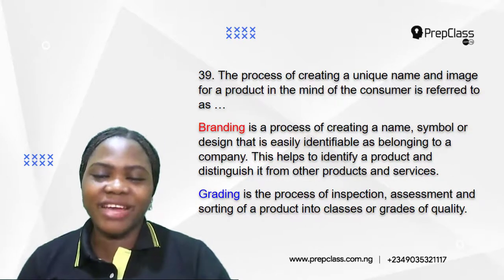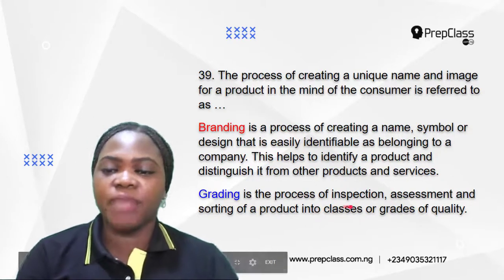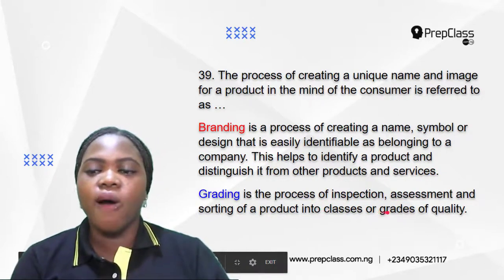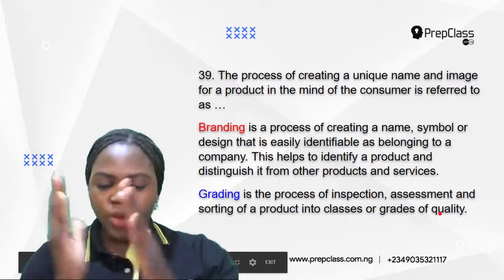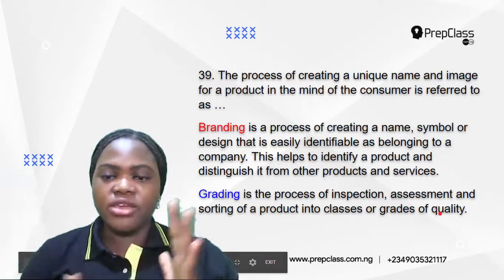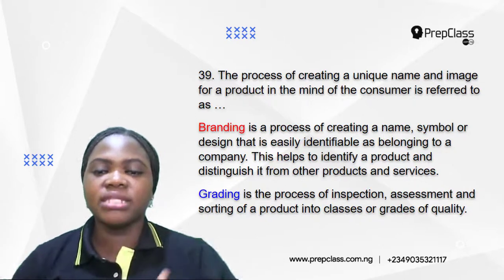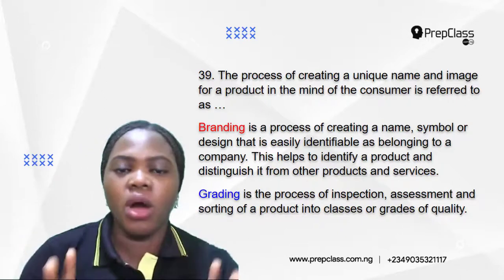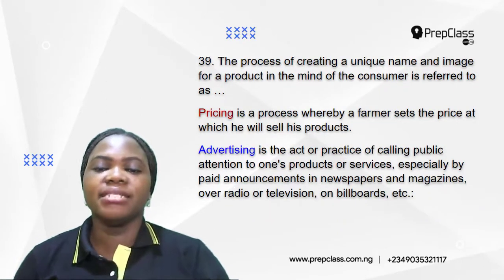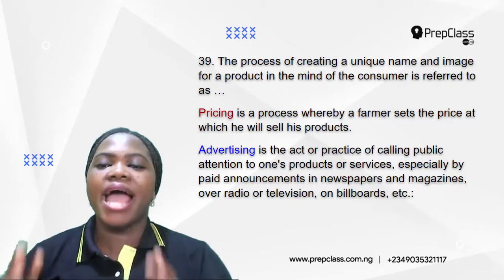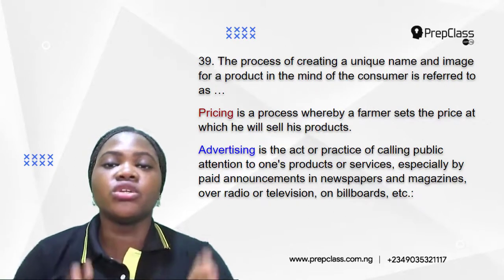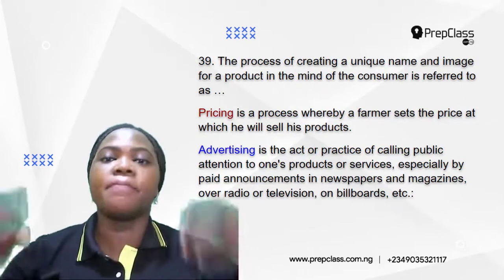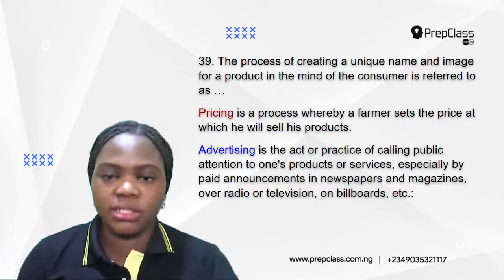Now, the next one is grading. Grading is the process of inspection, assessment, and sorting of a product into classes or grades of quality. Okay, so when you sort your product or when you assess or inspect them, that process is called grading. So you put them in grades or classes of quality. Now, pricing. Pricing is a process whereby a farmer sets the price at which he wants to sell his product. So that is pricing. Pricing is placing a price on agricultural products.